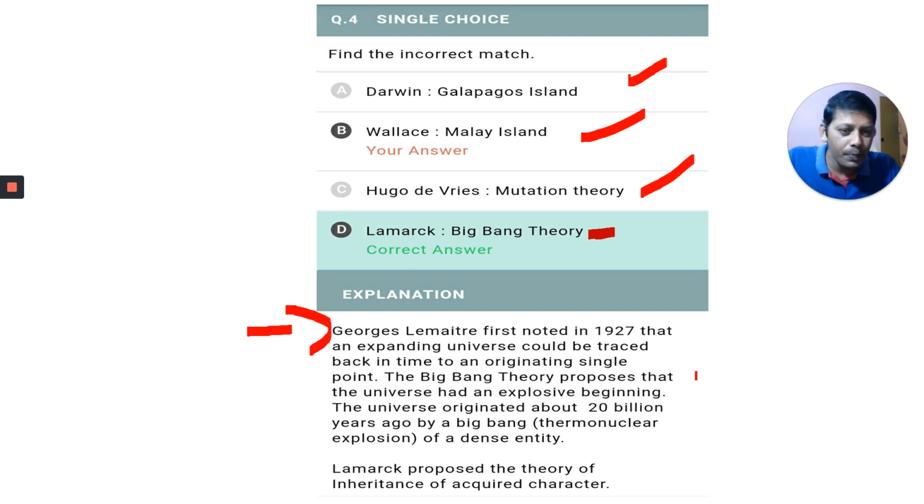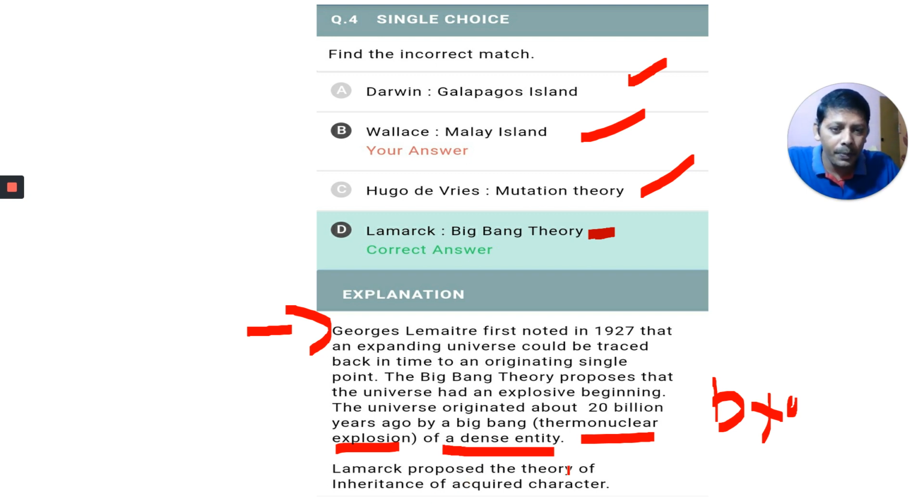The Big Bang theory proposes that the universe had an explosive beginning, and the universe originated about 20 billion years ago. Universe is 20 billion years old. Big Bang, thermonuclear explosion of a dense entity. Lamarck proposed the theory of inheritance of acquired characters.